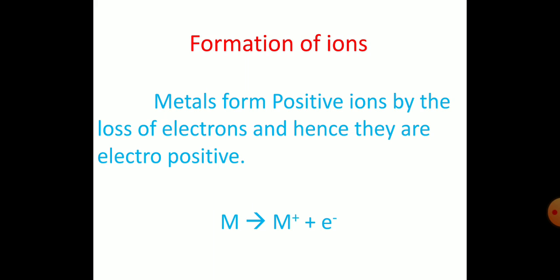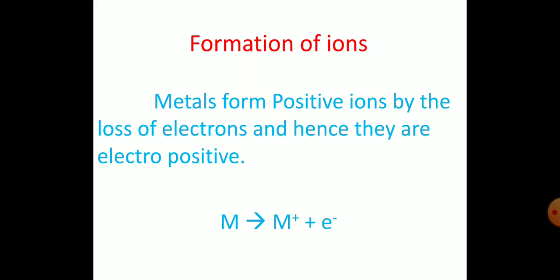Then usually metals have the tendency of losing electrons. Dear students, keep in mind, whenever a particular atom loses electrons, it will be positively charged at the end. Whereas when it is gaining a number of electrons, it will be negatively charged at the end. Is it clear? Can you catch what I am trying to say?